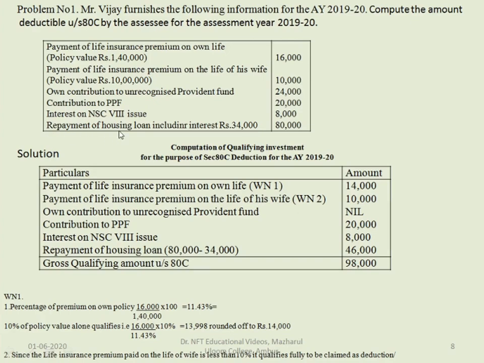And repayment of housing loan including interest, rupees 34,000. So here we can see how much 80,000 is a repayment amount. Along with interest, 34,000 is given. So 80,000 minus 34,000, 46,000 can be claimed as deduction.